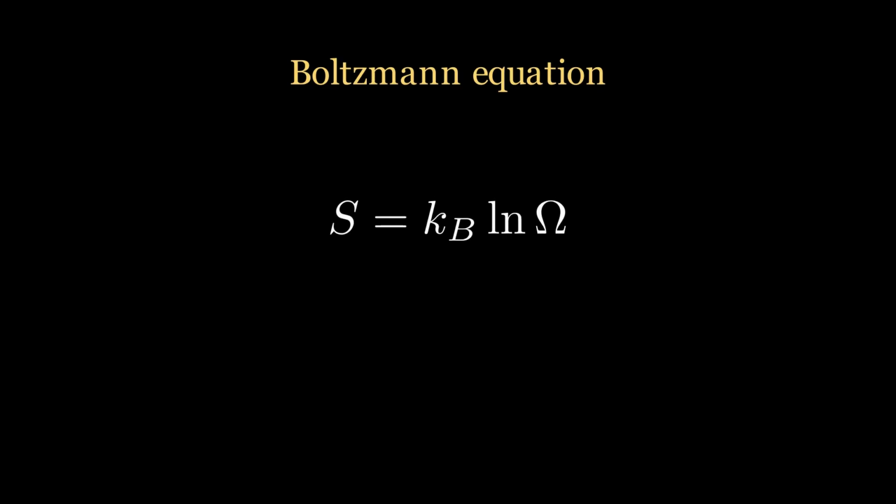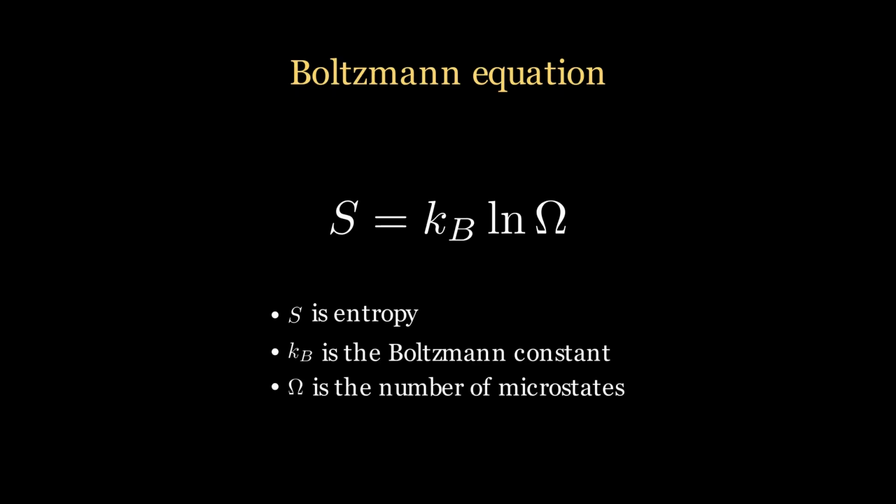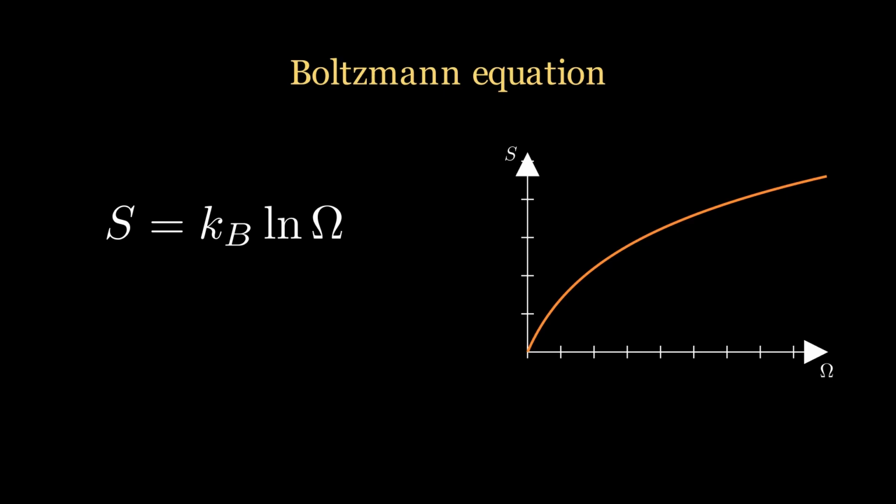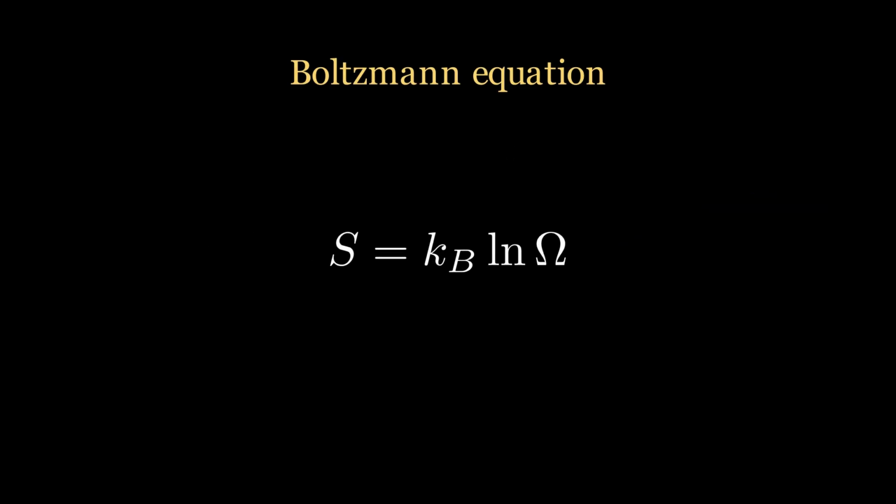Mathematically, this idea is expressed by the famous Boltzmann equation, S = k ln Ω, where S is the entropy, k is the Boltzmann constant, and Ω is the number of microstates associated with a given macrostate. The greater the number of possible microstates, the greater the entropy of the system. Now notice something interesting. The equation never mentions disorder. It only counts the number of microscopic configurations. So entropy is not a measure of disorder. It is a measure of how many microscopic configurations are possible.